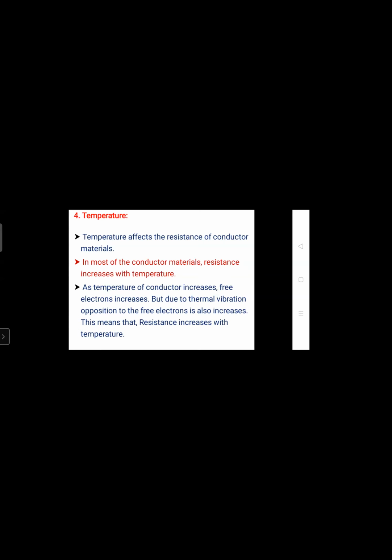Full point. Continue. In most of the conductor materials, resistance increases with temperature. Full point, and make a paragraph.